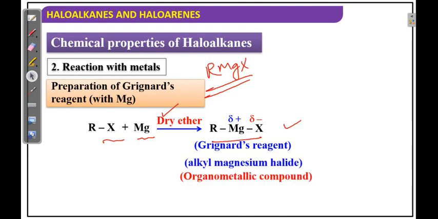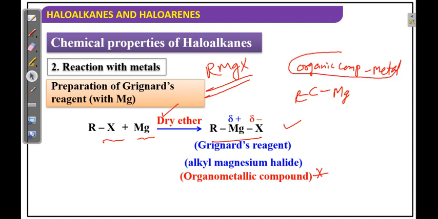It is also known as alkyl magnesium halide. This last point is very, very important: organometallic compound. What is this organometallic compound? Organometallic compound means the organic compound, meaning the carbon chain, is directly attached with metals. This combination is called an organometallic compound. See here, R-C and Mg, carbon connected with magnesium, that's why it is an organometallic compound.